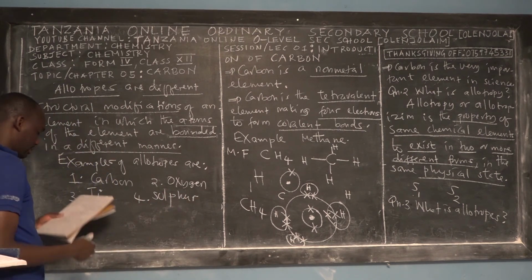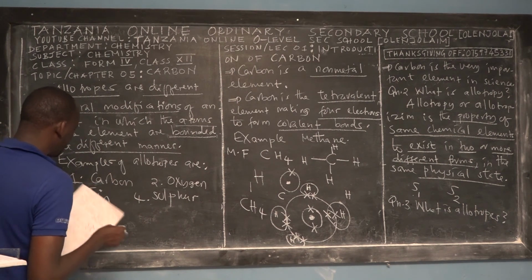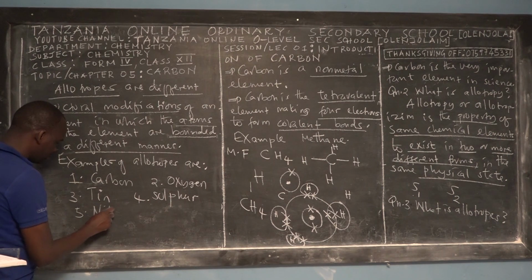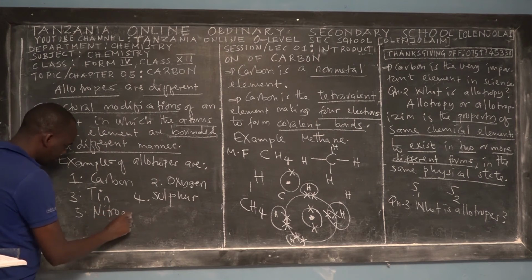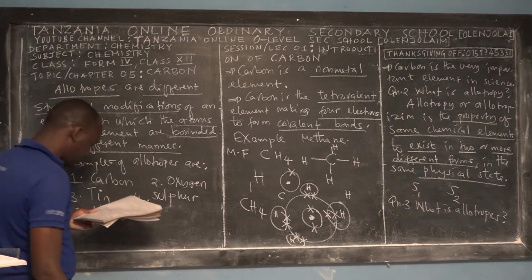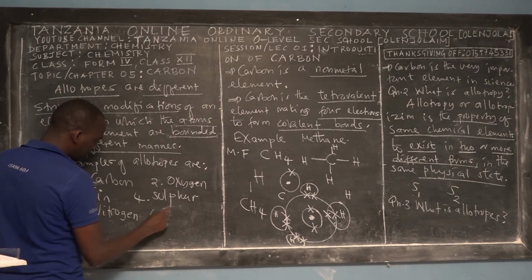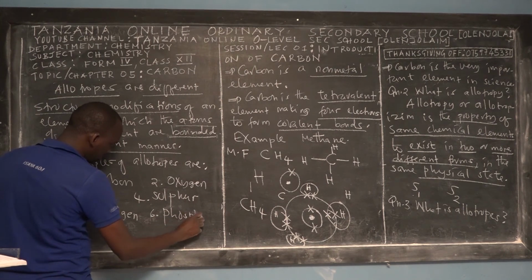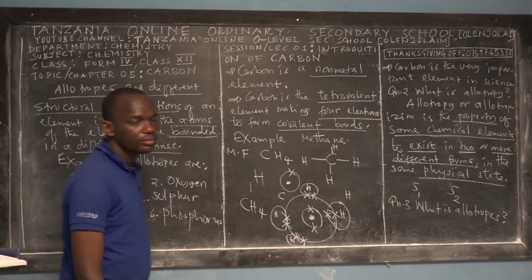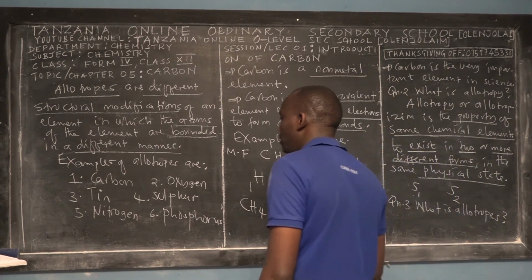Then you have sulfur, then nitrogen, and phosphorus. So those are some examples of allotropic elements.